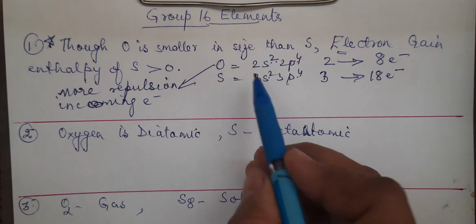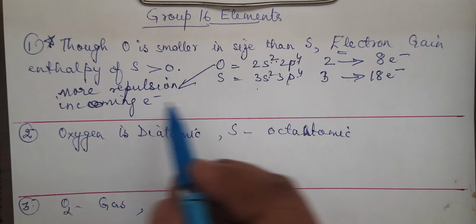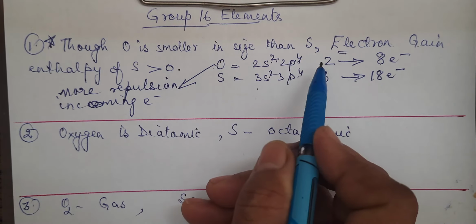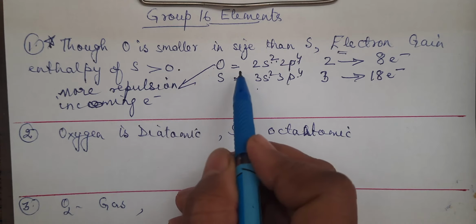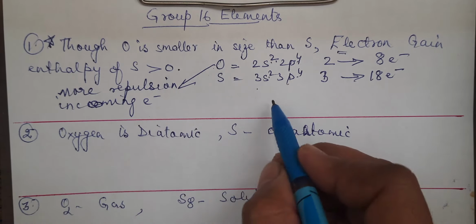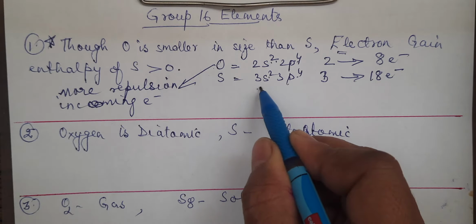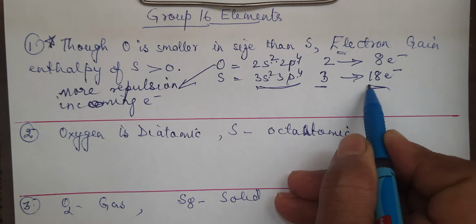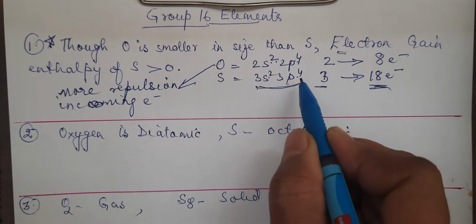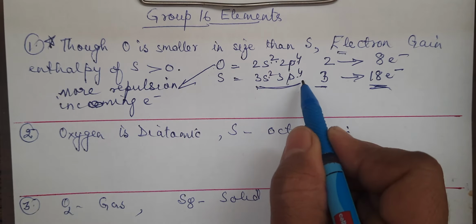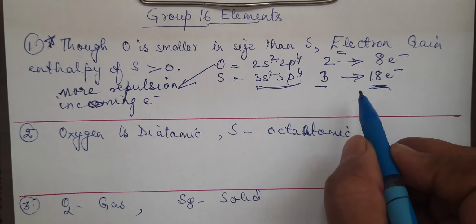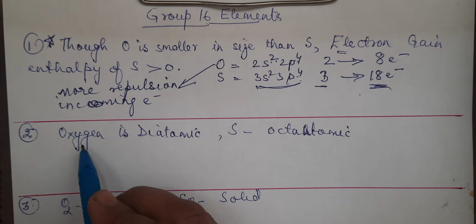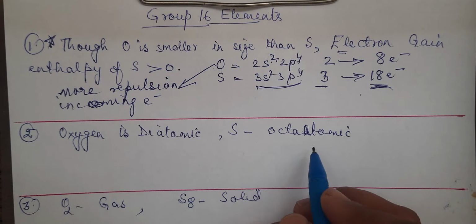So you may write the configurations of both, and then you will mention, because oxygen is smaller in size, the incoming electron will face more repulsion in oxygen, whereas in sulfur the valence shell is third. In the third shell maximum capacity is 18. Out of 18 only 6 are there, so the incoming electron will face less repulsion. Clear? Next question. Oxygen is diatomic, sulfur is octa.